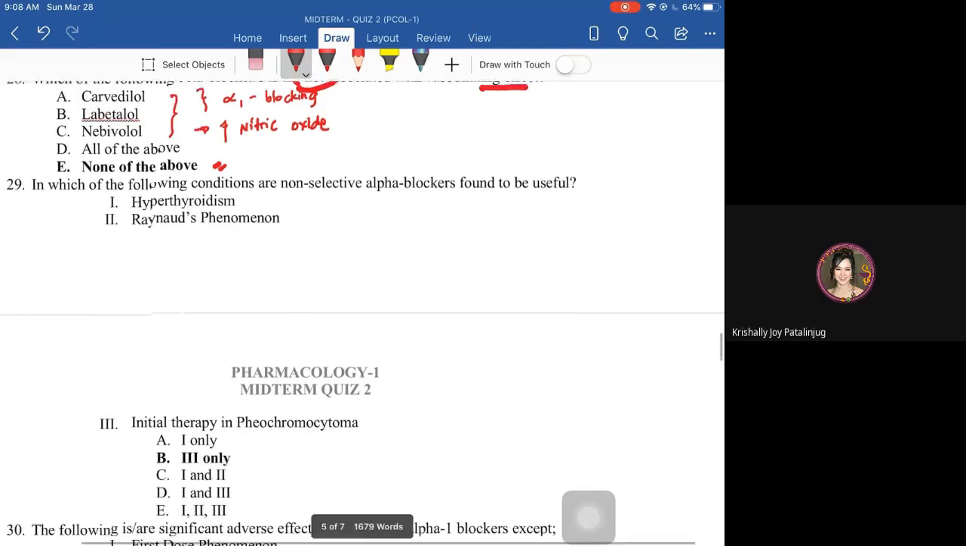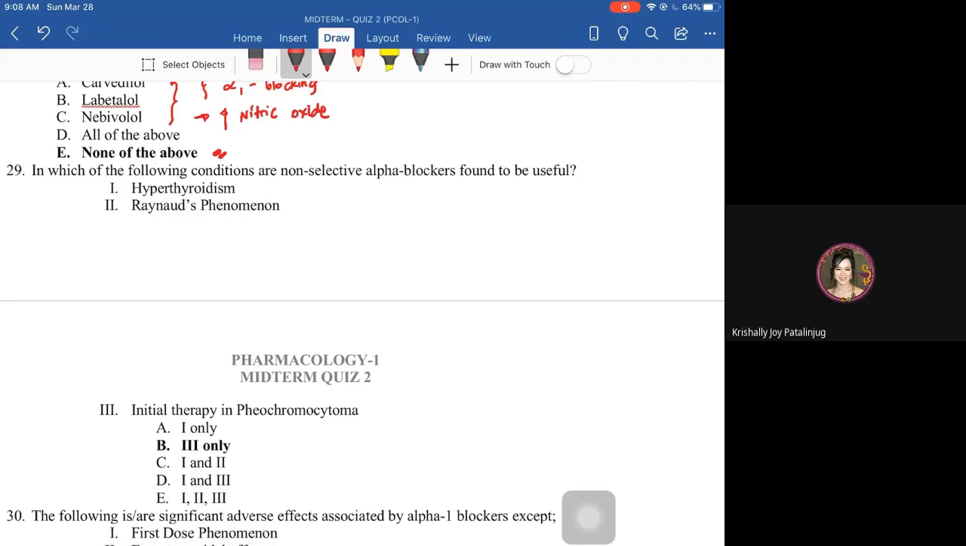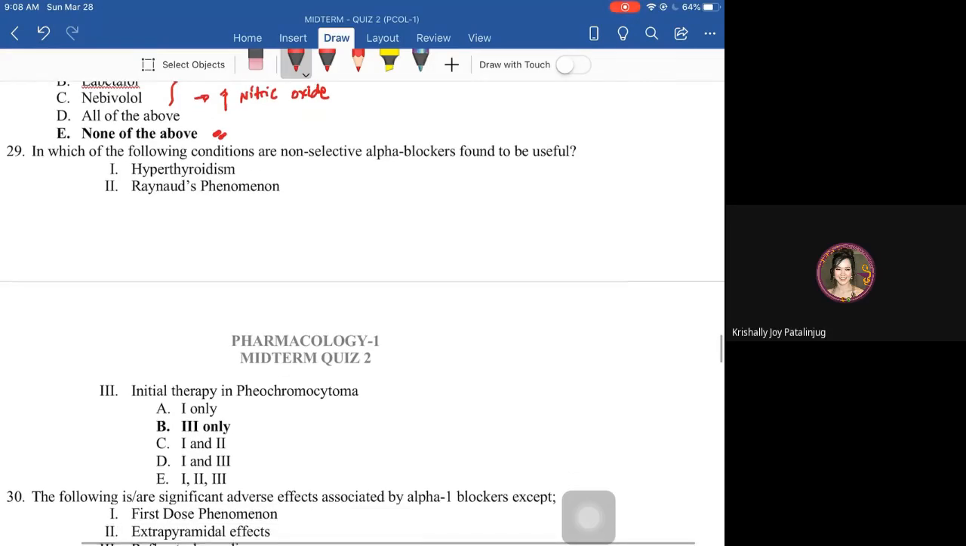Next, in which of the following conditions are non-selective alpha blockers found to be useful? Again, non-selective alpha blockers found to be useful. These are used for initial therapy in pheochromocytoma.